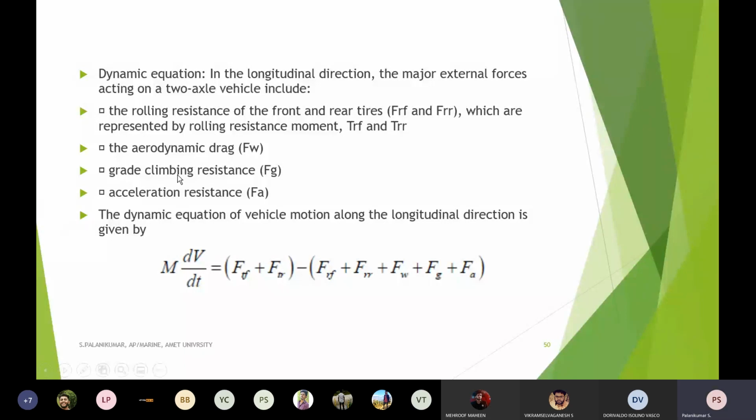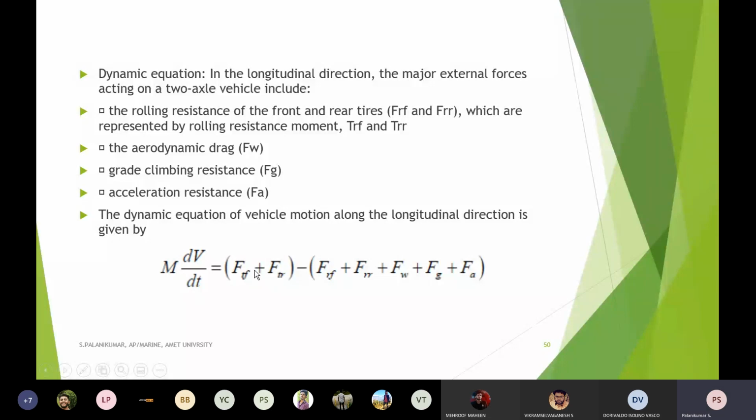Of course, the grade climbing resistance we club together with the rolling resistance and call it road resistance. But for the calculation purpose we are taking all of them as different ones. So finally this is my dynamic equation of the vehicle motion: mass of the vehicle multiplied by the acceleration. F is equal to ma.